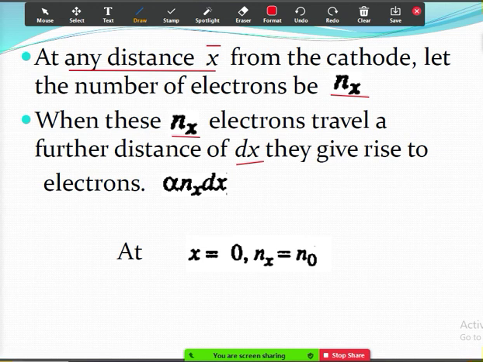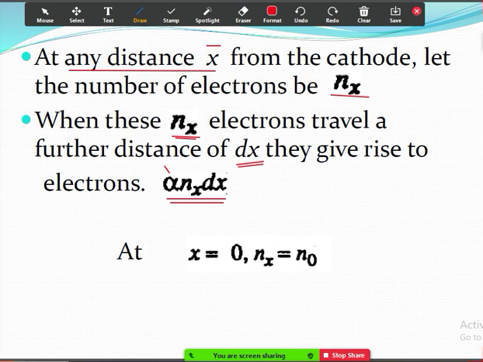When nx electrons travel a further distance dx, they give rise to alpha nx dx. Alpha is called Townsend's first ionization coefficient.